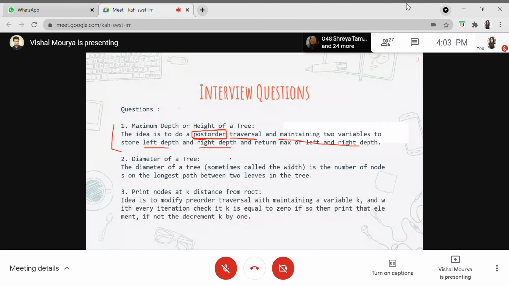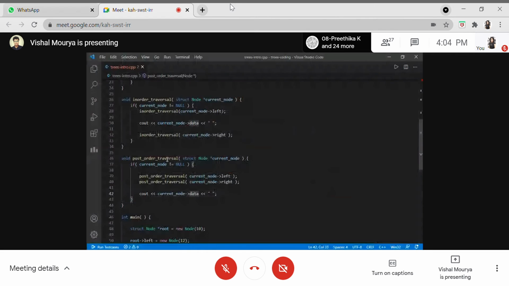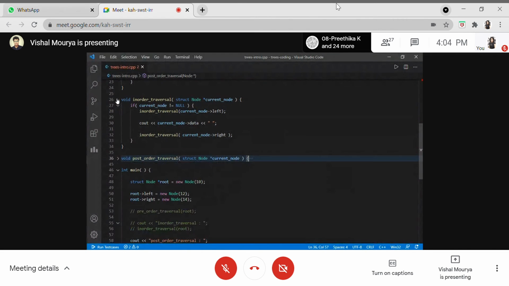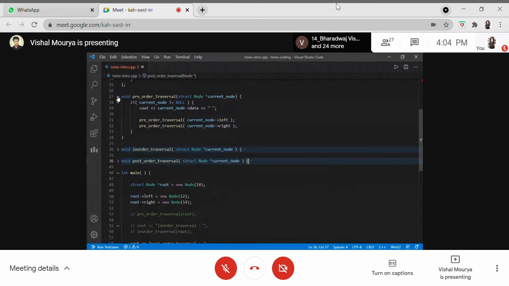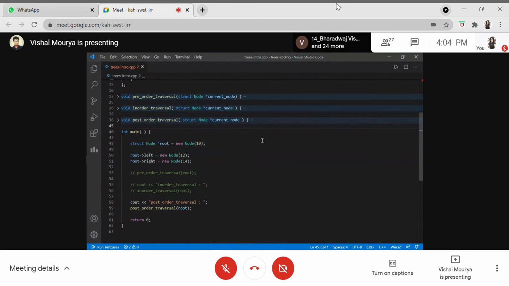So let's first move on to solving this question, and then we'll be moving to a little bit trickier question of getting the diameter of a tree, and then a moderate level question of printing nodes at k distance from root. So let's first start with the maximum depth or height of a tree. Let me open up this code. I'll be making this a short so that we are not actually involved in that currently.